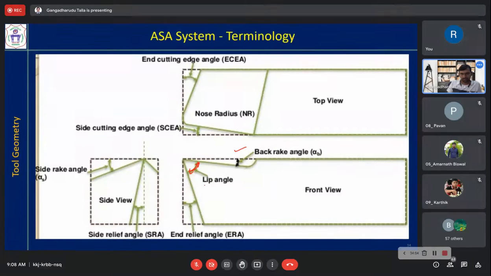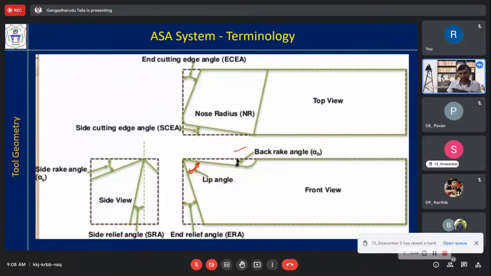Okay, it is not part of that ASA system. This is end relief angle. So in the side view, you have side rake angle. And here you have side cutting edge angle, end cutting edge angle, nose radius. And of course, this is side relief angle.